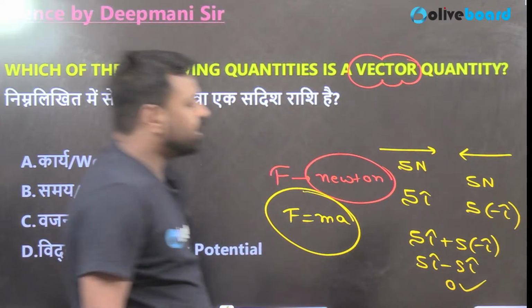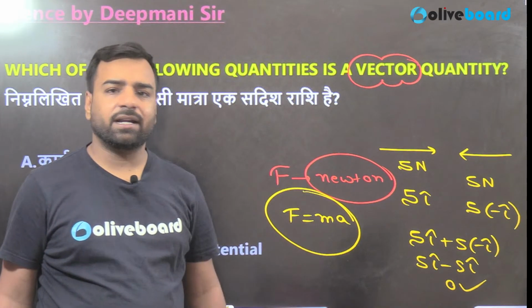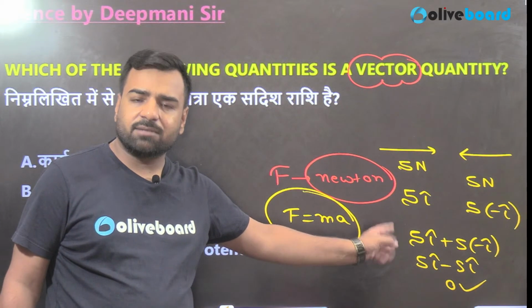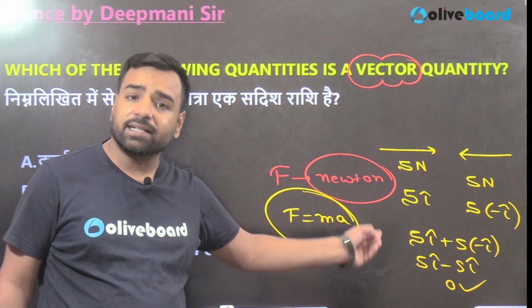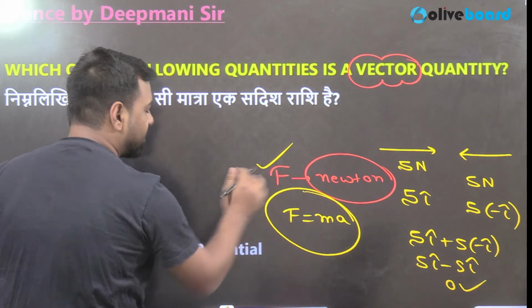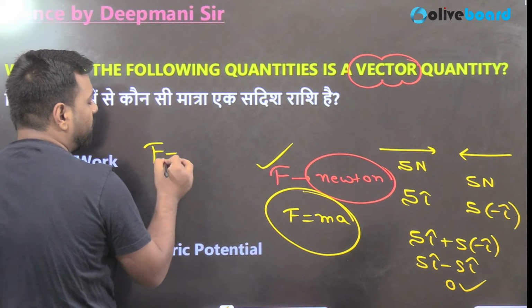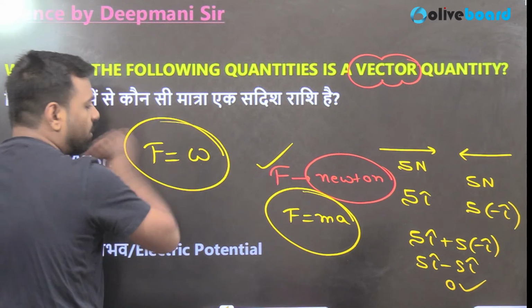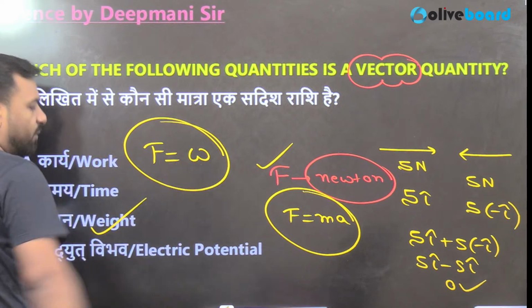So the net force is 0. This is what algebraic sum is, right? So here it is following the algebraic sum. It has both magnitude and direction. So force is a vector quantity, and just like force, you must remember force and weight, they both are vector, and that's why weight is the answer.